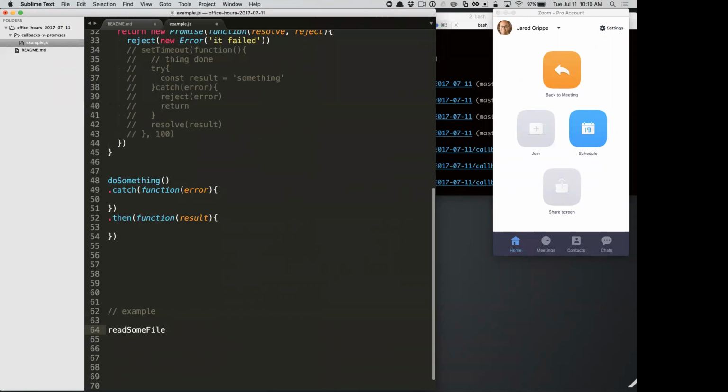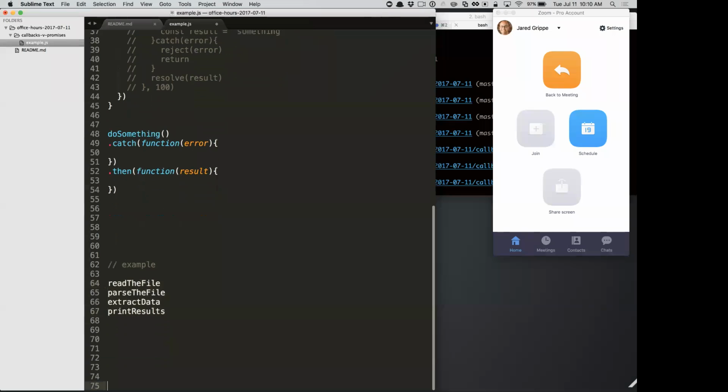We have a job that we want to do. We want to read the file, and then we want to parse that file, and then we want to, I don't know, extract data. These are all just made up. And then print results. Let's say these are all asynchronous functions.